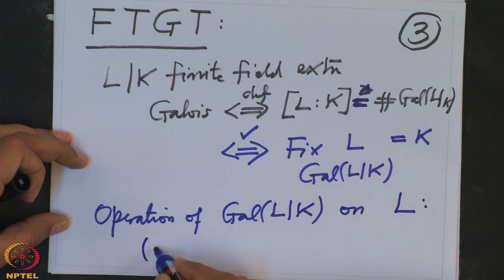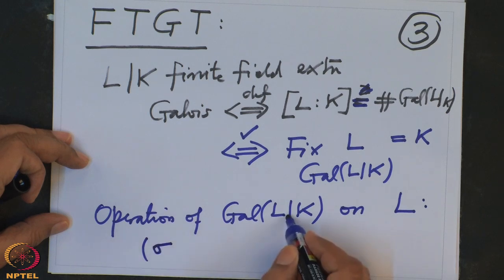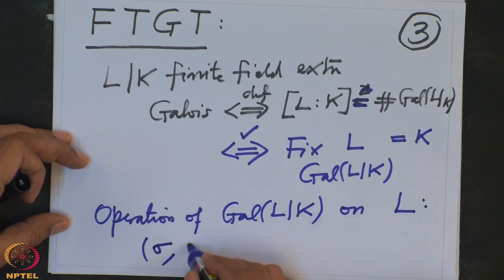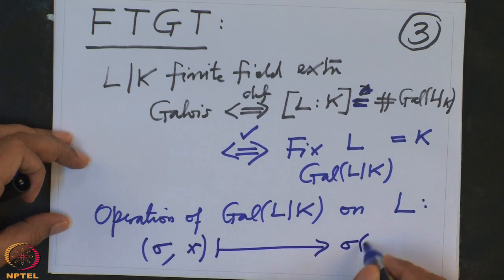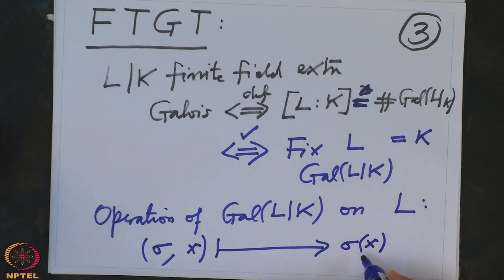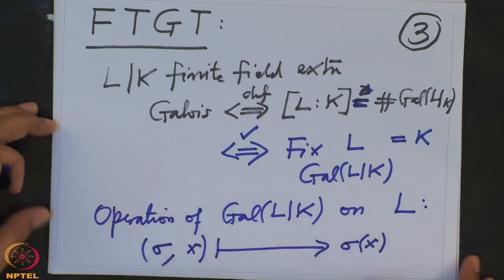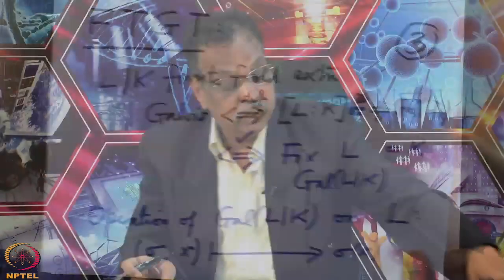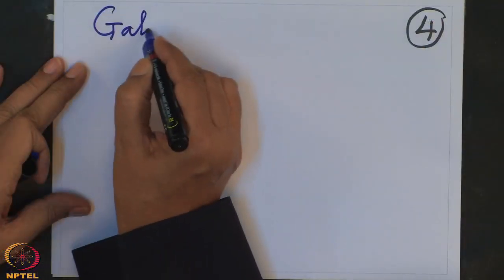The action is given by: if you have an element σ in the Galois group and an element x in the field L, then x goes to σ evaluated at x. Today I will study this action more carefully, going a little bit deeper than the basics. So what is the Galois correspondence? I will keep referring to it as the Galois correspondence.